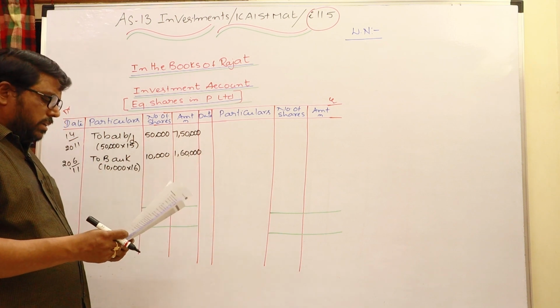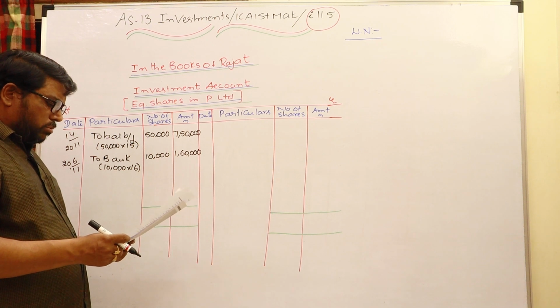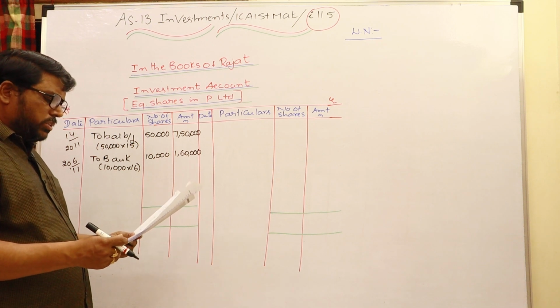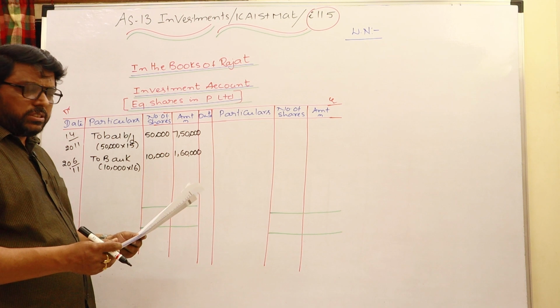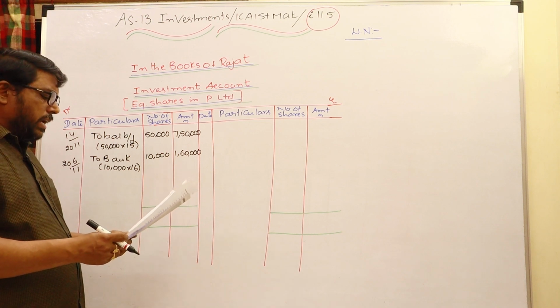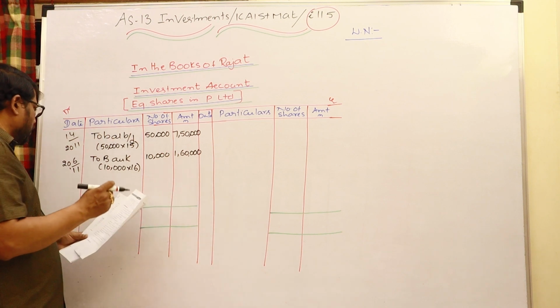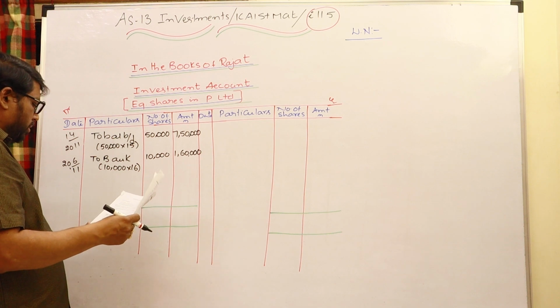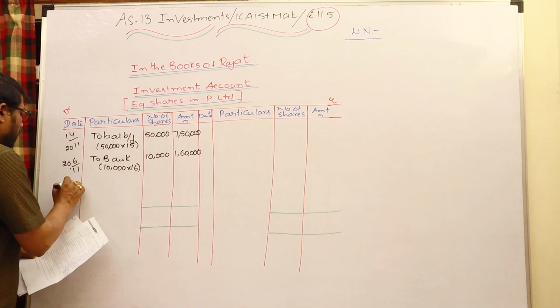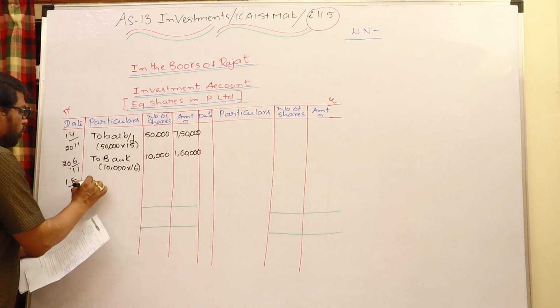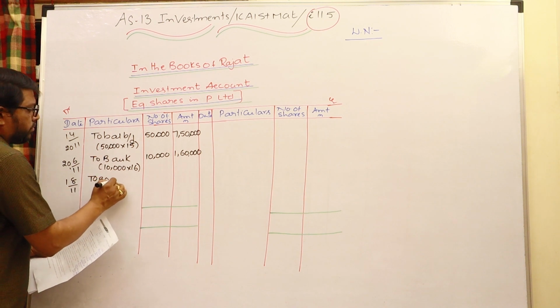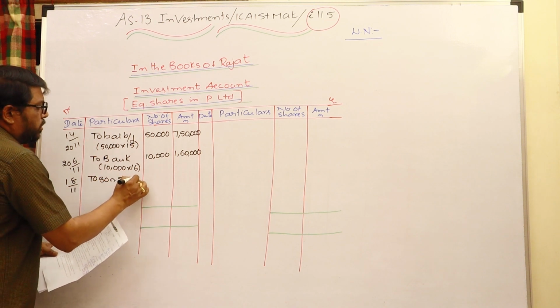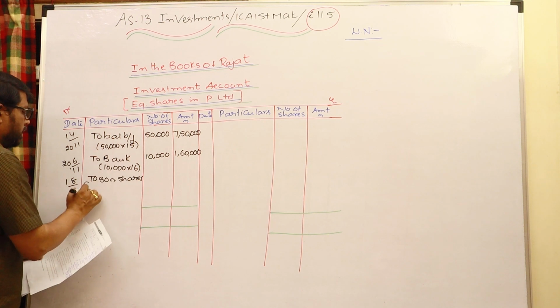1,60,000 rupees. Okay. Then on August 1st 2011, P Limited issued 1 equity share for every 6 shares. For 6 shares, 1 share is offered as a bonus share, which means no cost is incurred for that. So on 1/8/2011, 2 bonus shares.